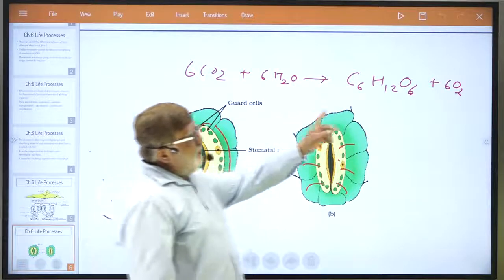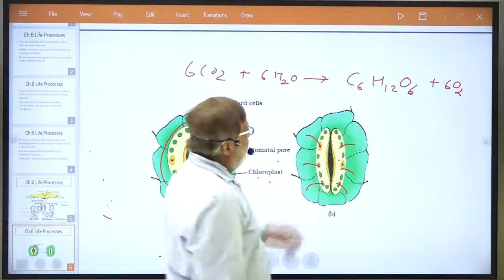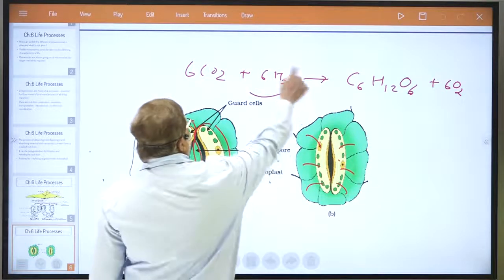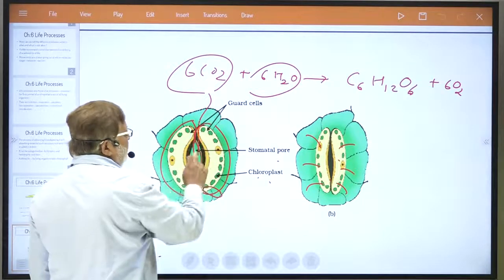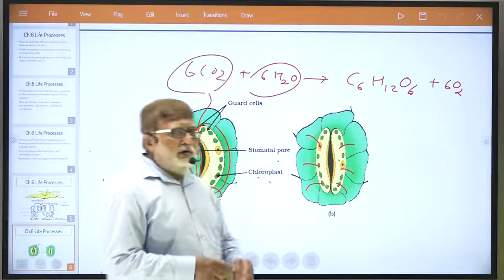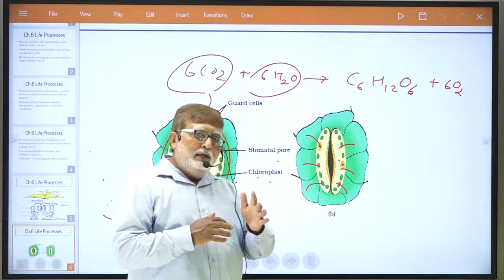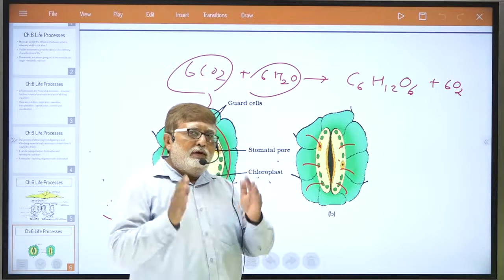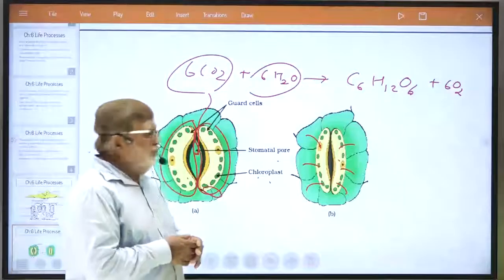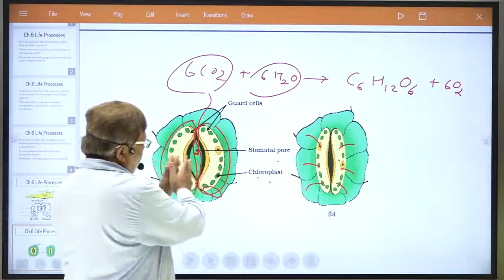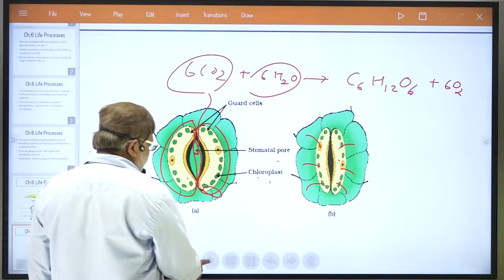For the process of making starch, you require water, as well as carbon dioxide, and this carbon dioxide is absorbed with the help of this stomatal pore, which opens and closes with the action of the guard cells only. Guard cells play a very important role in the opening and closing of this stomata pore. Okay, dear student.